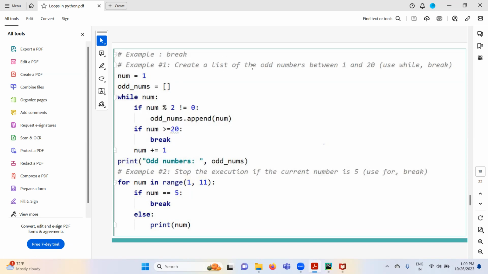Here, what we want is to create a list of odd numbers between 1 to 20. Once the number reaches 20, we need to break the loop, right? Because here the condition is never going to be false, right? It's there for value checking here. So this loop is going to terminate by using the break statement.